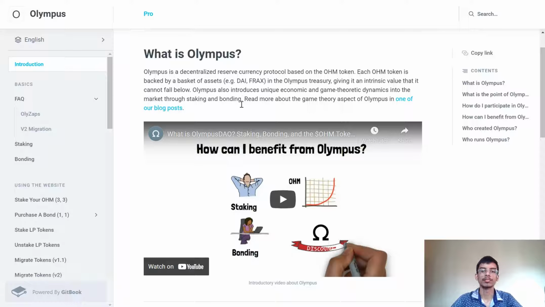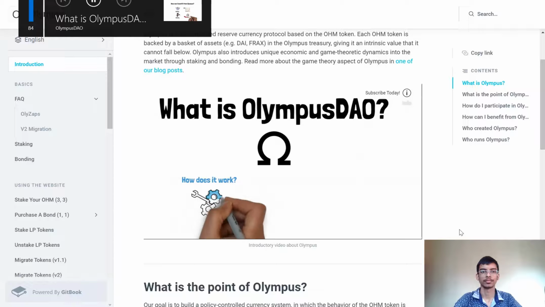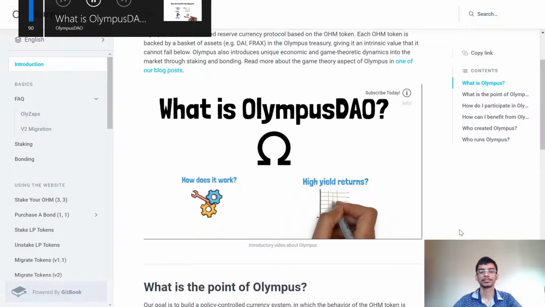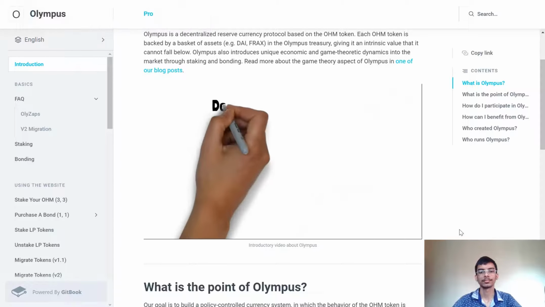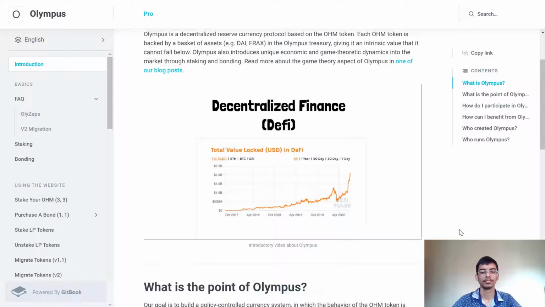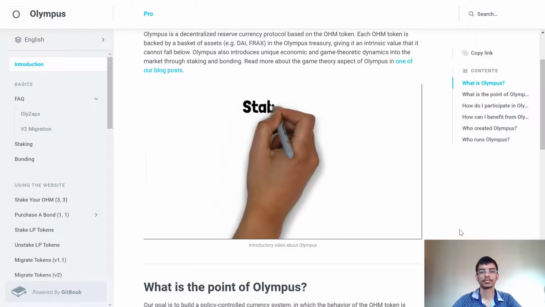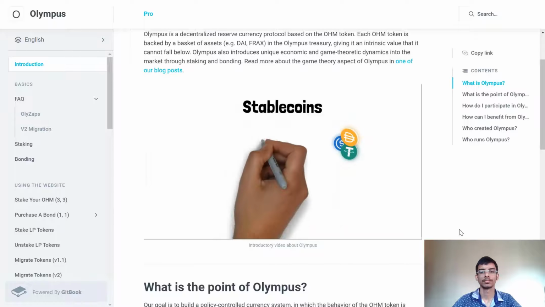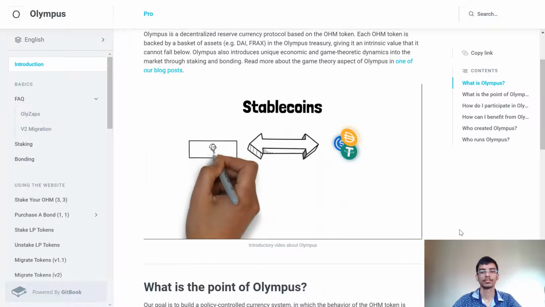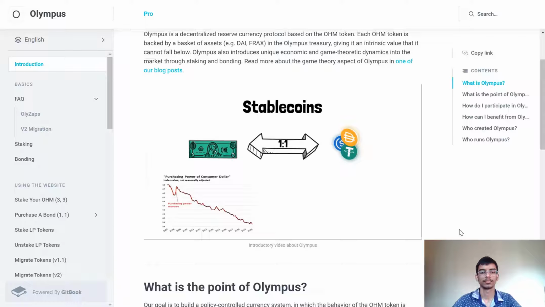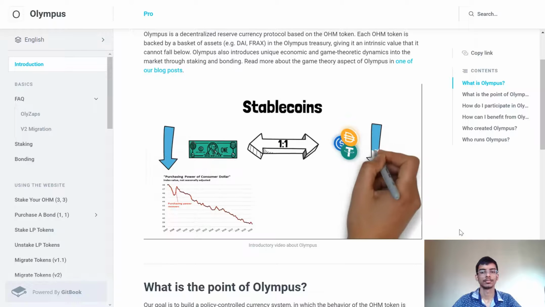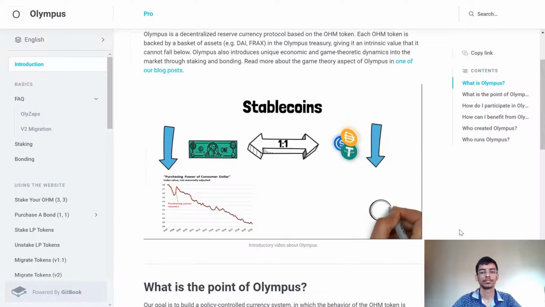So what is Olympus DAO? How does it work? And how is it able to produce such high yield returns? First, let's start by explaining its place in decentralized finance, or DeFi. Cryptocurrency, especially DeFi, is quickly becoming a powerful digital economy. Stablecoins are cryptocurrencies that are pegged or directly tied to a stable currency such as the US dollar at a 1-to-1 ratio. They currently dominate the crypto marketplace, but because they are pegged to the US dollar, they are still vulnerable to the inflationary policies of the Federal Reserve.